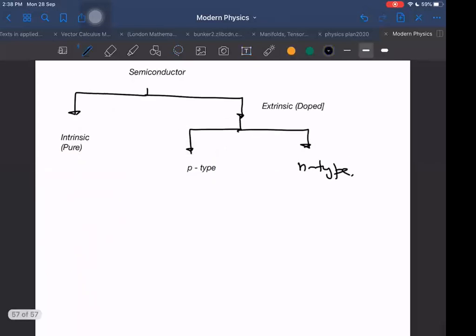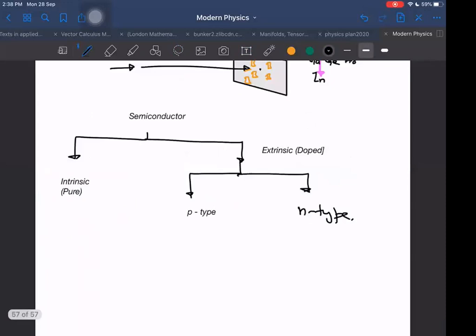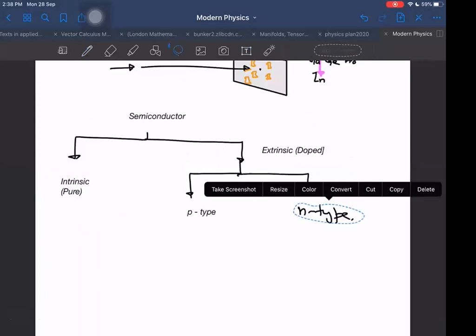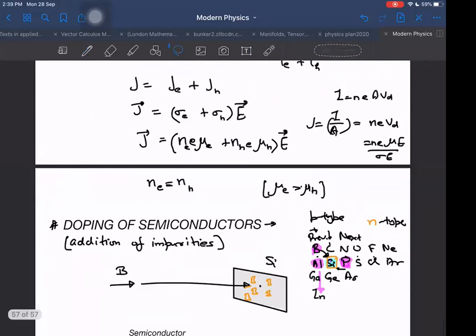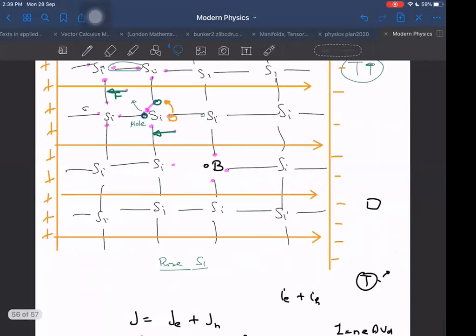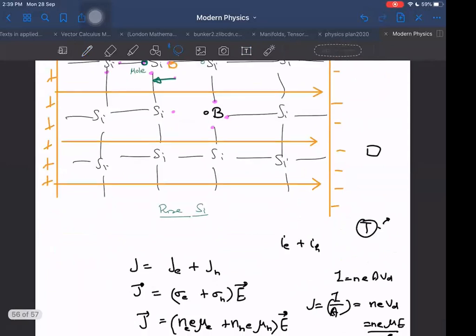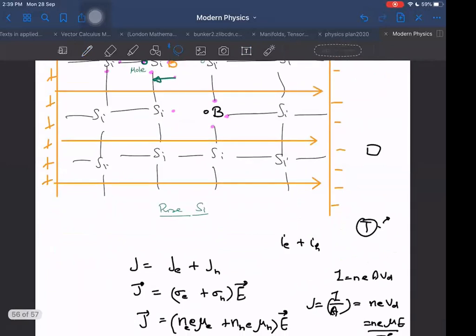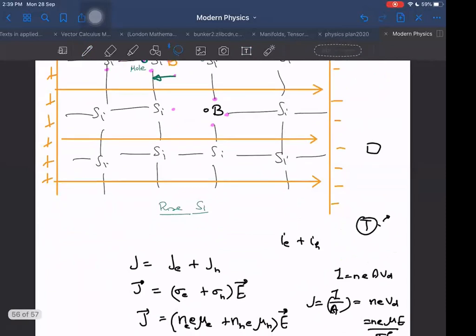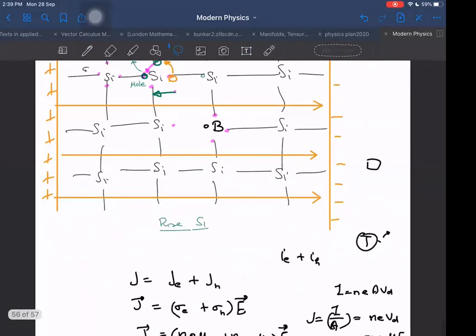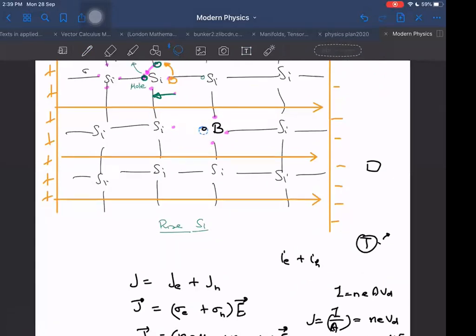P type example: adding boron, the previous type, you know already. But sometimes they call it positive type also. I will give you a reason why they call it positive type, but actually it is not positive. That also helps us in remembering one thing if we call it positive type. See, boron has one less electron, so it appears as if it has extra positive charge. It has obviously no extra positive charge because it is a neutral atom, but it has one less electron. As a result, conductivity is mainly because of vacancies created here.